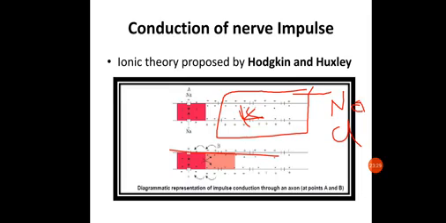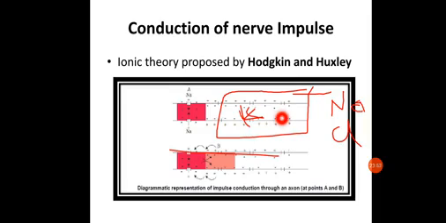Now at the site where this excitatory state is formed, or where the stimulation is perceived, the membrane becomes permeable to sodium ions. We know the sodium ions were at high concentration outside and lower inside, so the sodium ions start moving from outside to inside.